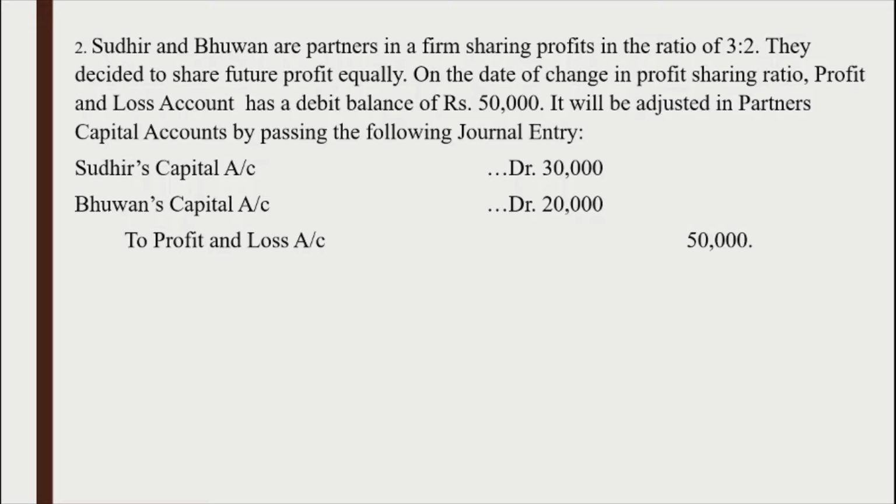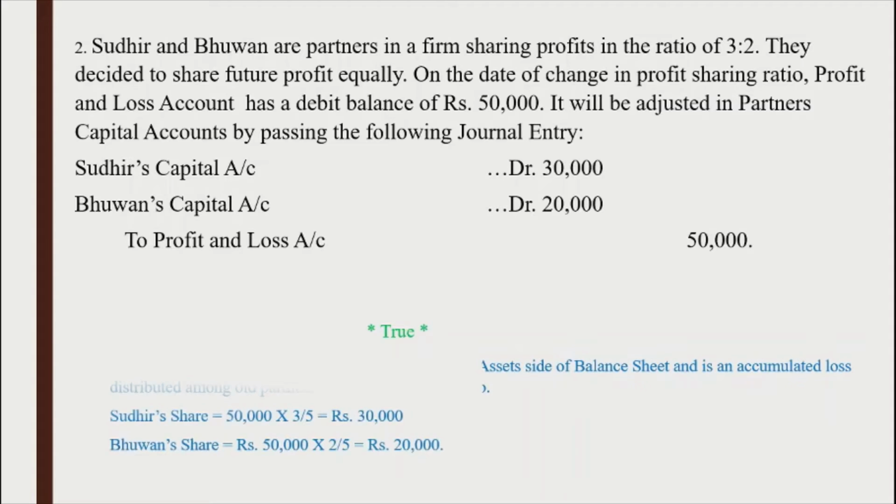So it is true, and the reason being, it is true because profit and loss account debit is shown on the asset side of balance sheet and is then accumulated loss distributed among old partners in old profit sharing ratio.